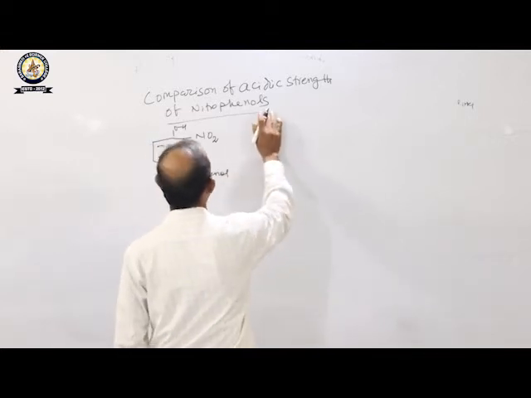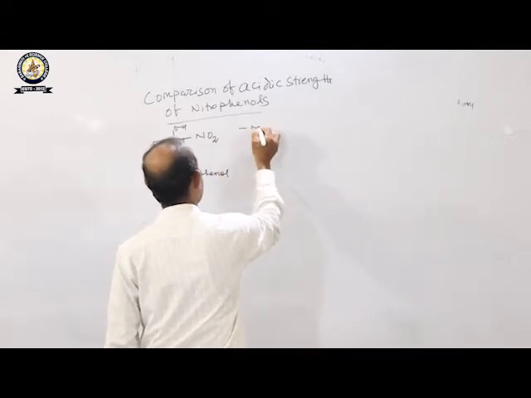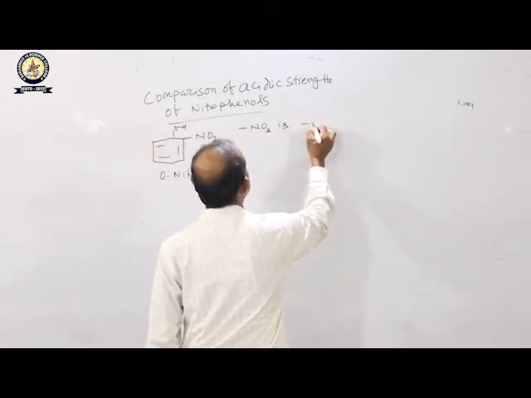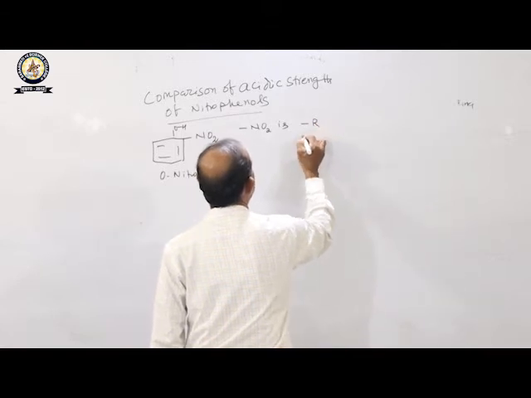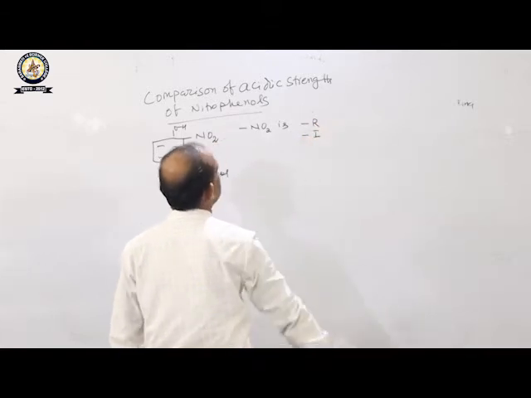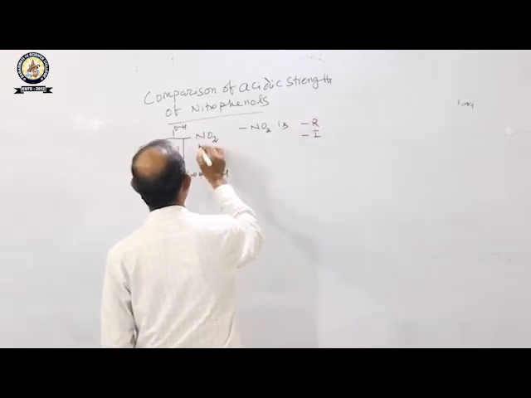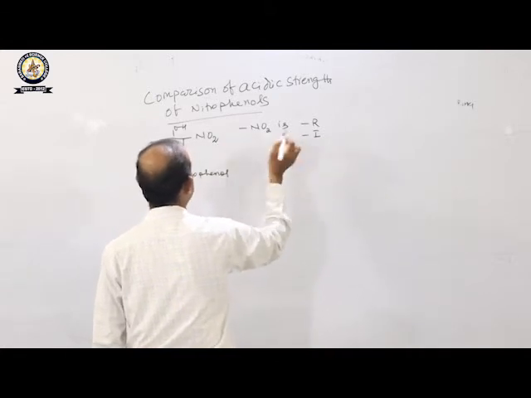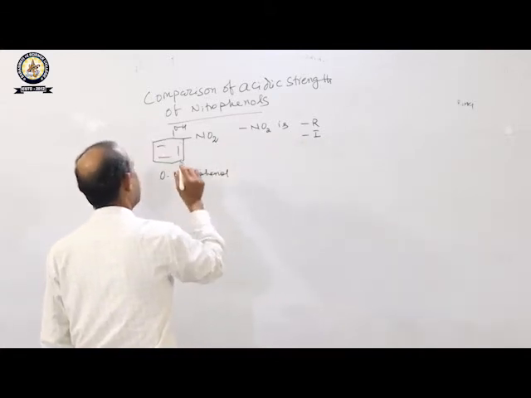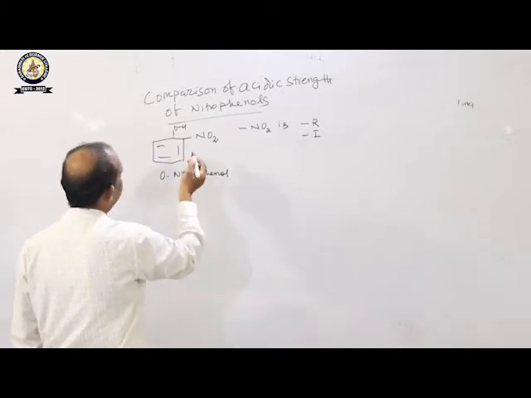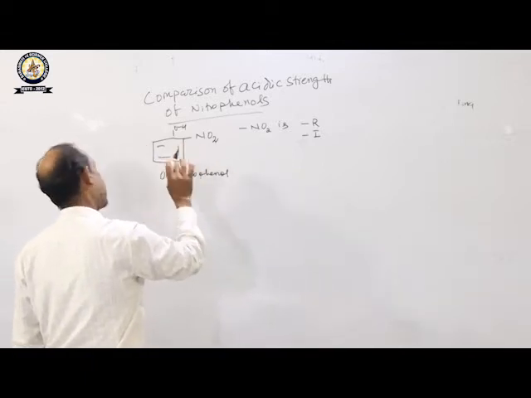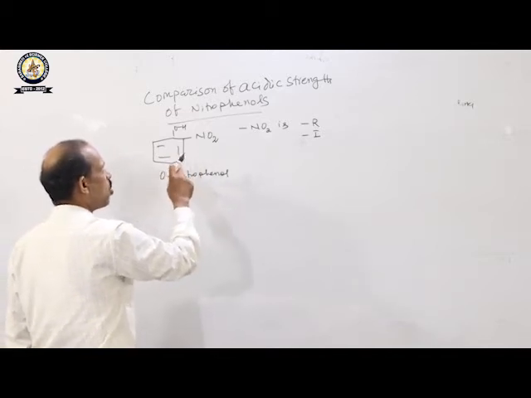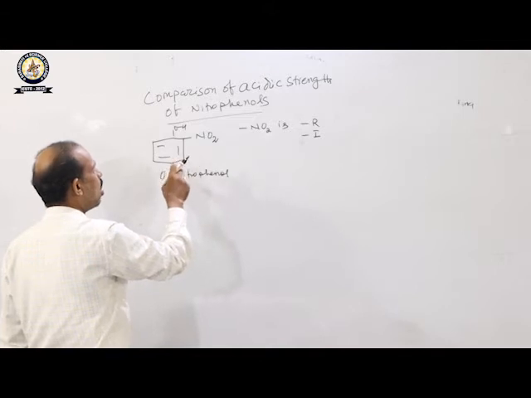Okay, student. So this nitro group, NO2 group, is what? It is a minus R group as well as minus I effect in nature. Okay, this NO2 group is a minus R group as well as minus I in nature. Okay, so in nitrophenol, the nitro group may be at ortho position or it may be at meta position or it may be in para position. So we will compare the acidity of nitrophenols.